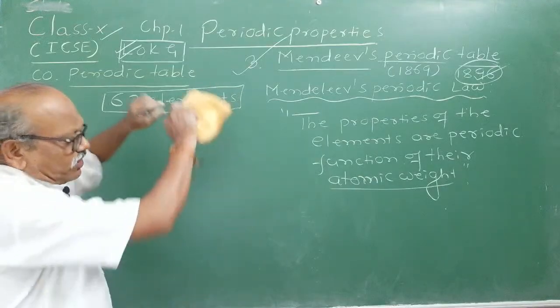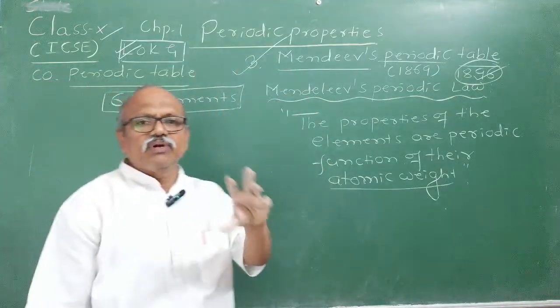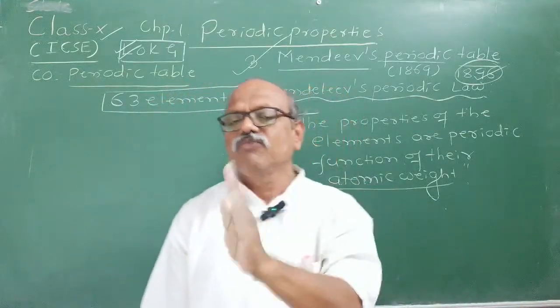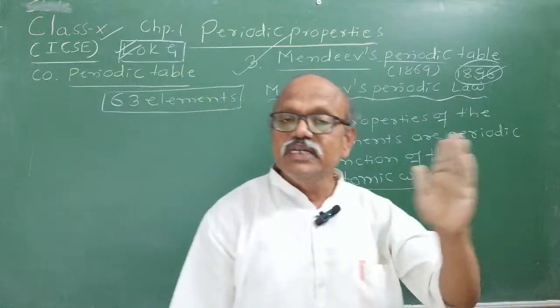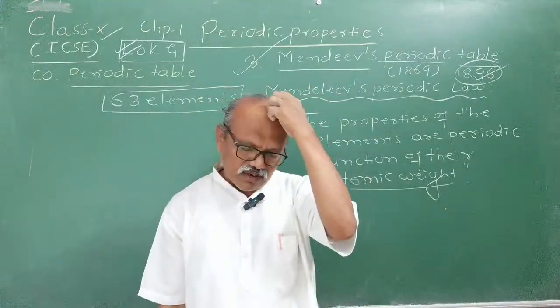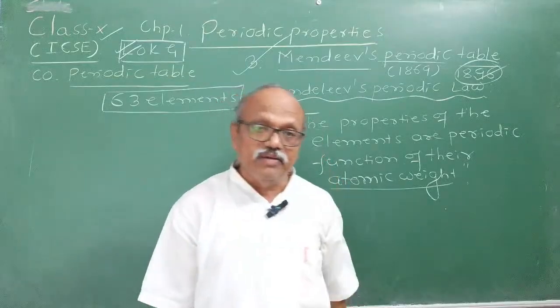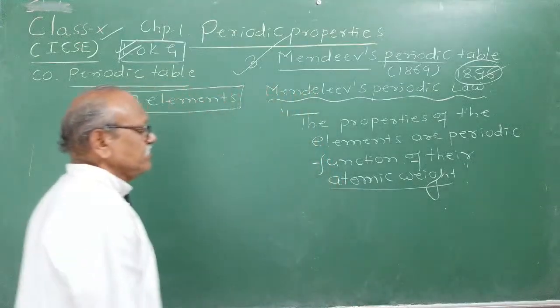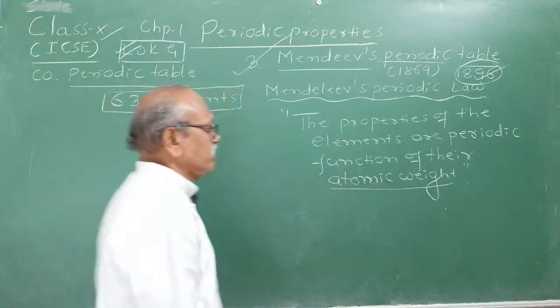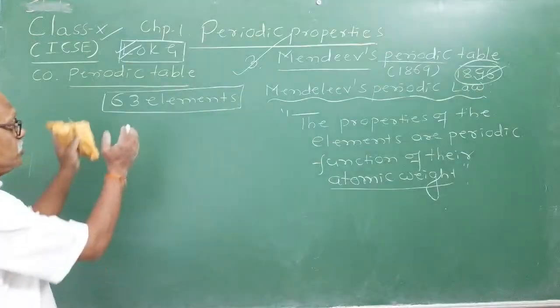Whatever modern periodic table you are seeing in your textbook or anywhere, that long form of the periodic table was designed by Niels Bohr, who gave Bohr's atomic theory. You studied it in the 9th standard. The properties of the elements are a periodic function of their atomic weight, and he classified 63 elements.